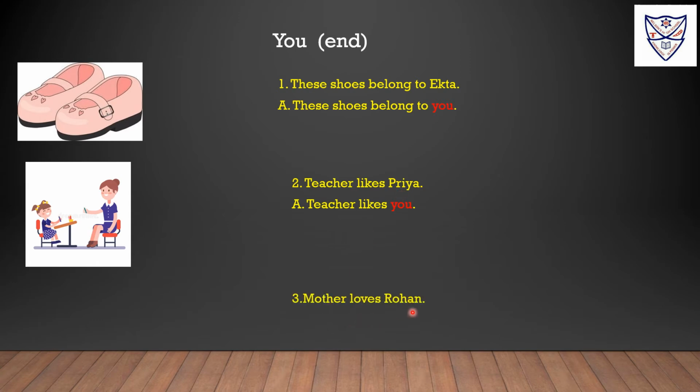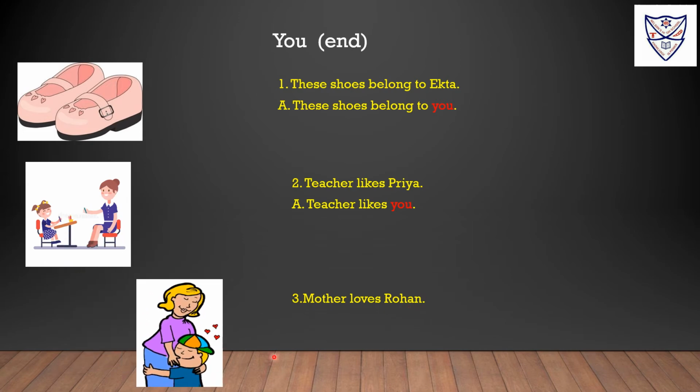Mother loves Rohan. In this picture we can see Rohan is in the object place. So instead of Rohan, we will use the object pronoun, that is you. Mother loves you. Loves is a verb and Rohan is in the object place. So we will write: mother loves you. Object always comes after a verb.